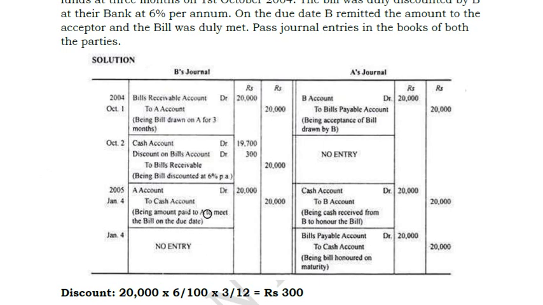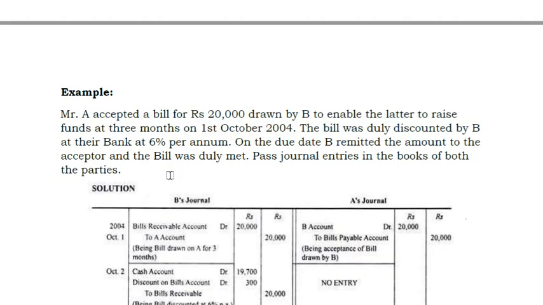This is just the journal entry. Here an example is given: A accepted a bill for 20,000 drawn by B to enable the latter to raise funds at 3 months on 1st October. That means A accepted a bill for 20,000. B has the requirement of that money. Now B immediately discounted it with his bank at 6% per annum. That means he will get an amount of 6% lesser than 20,000. On the due day, B remitted the amount to A, and A paid it to the bank.